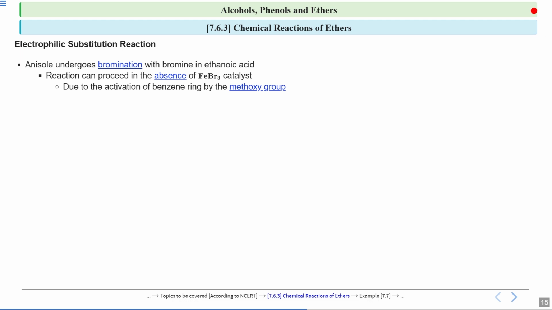And it is a strongly activating group, due to the resonance donation of the lone pair of oxygen into the ring. Because of this, anisole can react with Br2 without the presence of FeBr3 as a catalyst. Okay, so in this case, we are taking a polar solvent. So in the polar solvent, Br2 gets polarized easily.